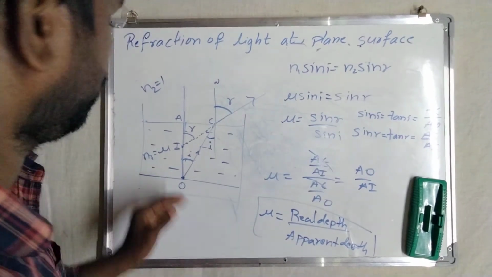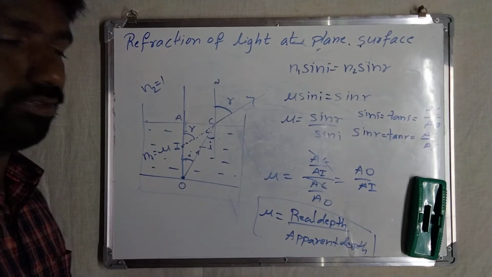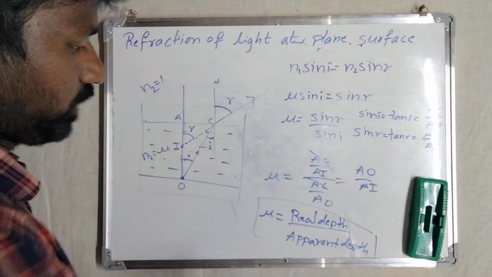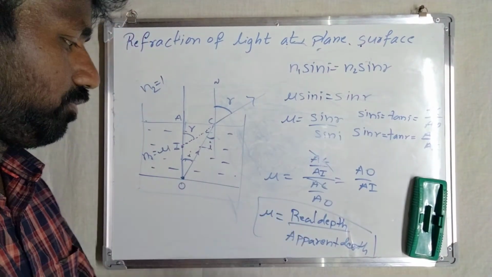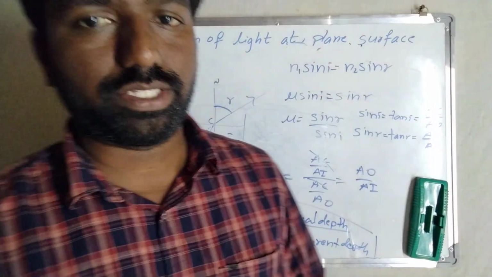So when the object is in a denser medium, we can take it like this. This is the relation between real depth, apparent depth, and the refractive index.